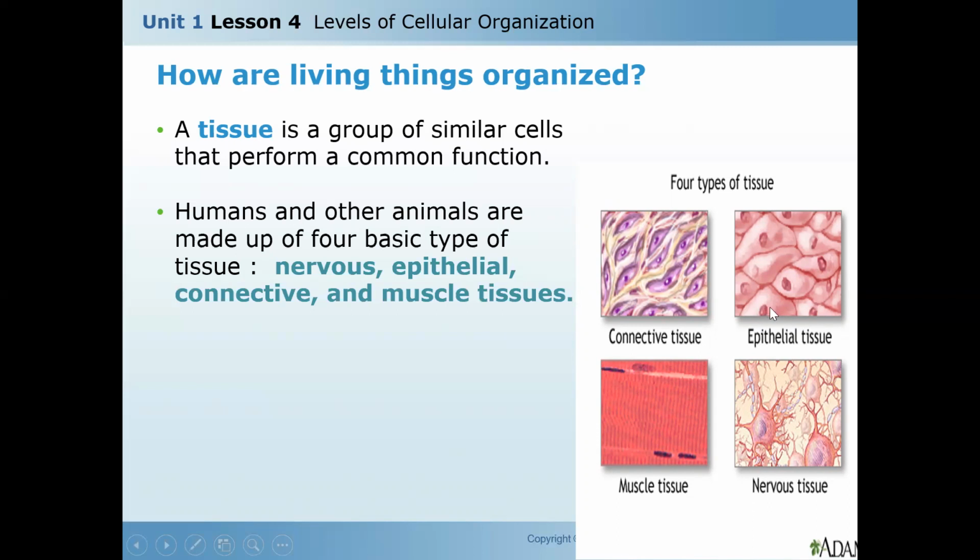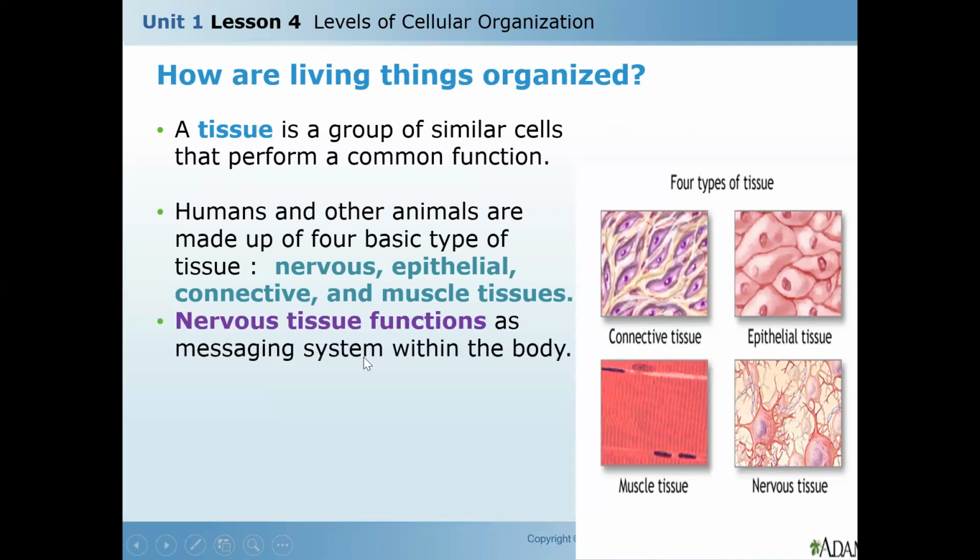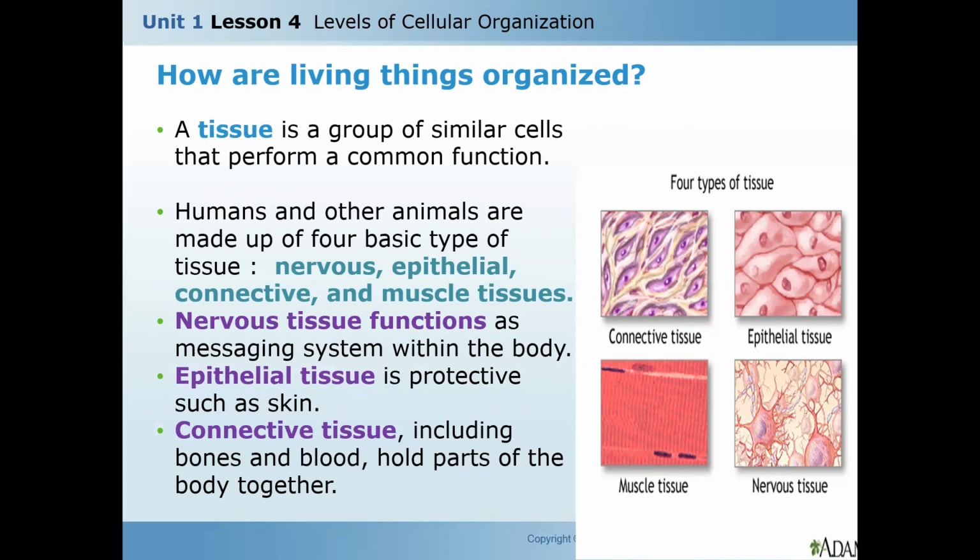Epithelial tissue is the outer layer, like the skin. So it's for protection. Muscular tissue or muscle tissue helps the muscle to perform its job. And nervous tissue is a messaging tissue. It gives messages to different parts of the body to perform a certain job. So nervous tissue functions as a messaging system within the body. Epithelial tissue is protective such as skin. Connective tissue including bone holds parts of the body together.